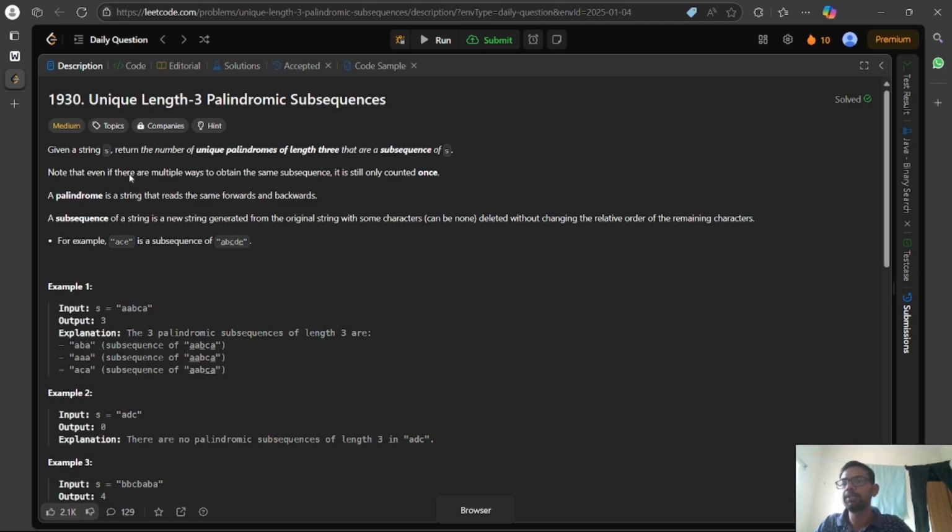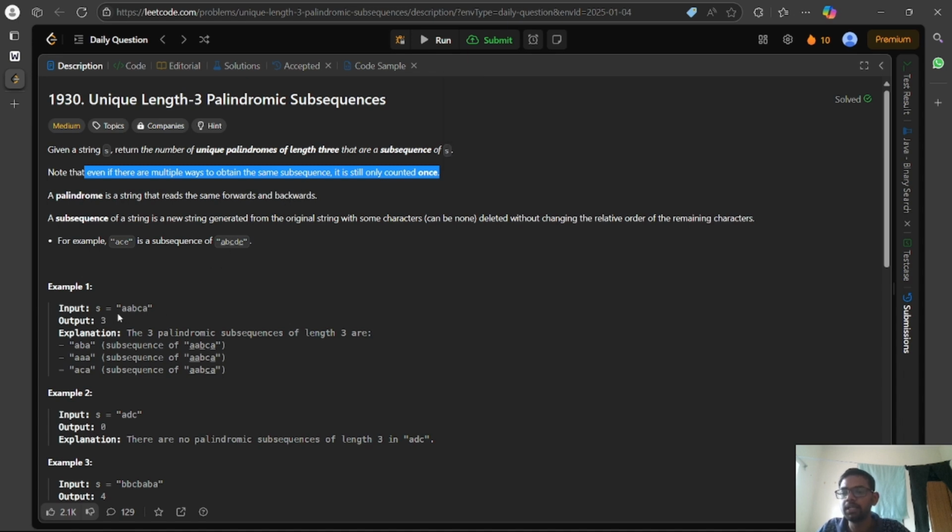The question is question number 1930 on LeetCode. Let's first of all go through the question. Given a string s, return the number of unique palindromes of length 3 that are a subsequence of s. Note that even if there are multiple ways to obtain the same subsequence, it is still counted once.